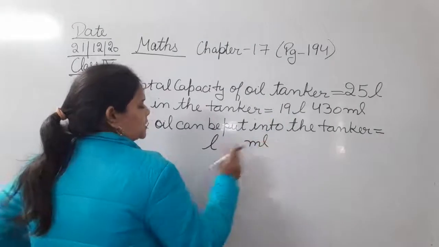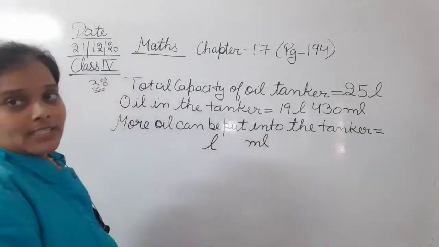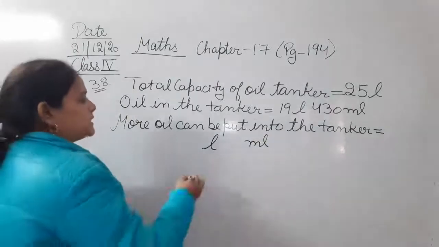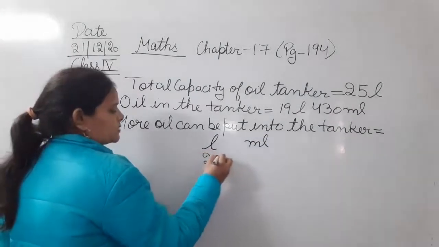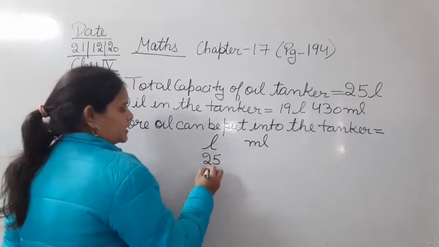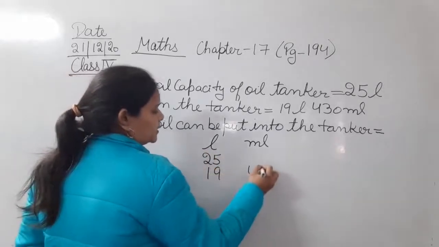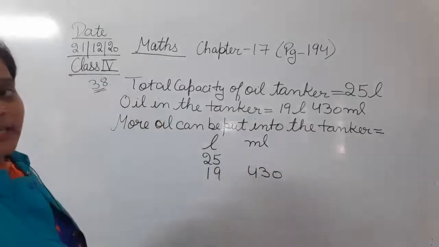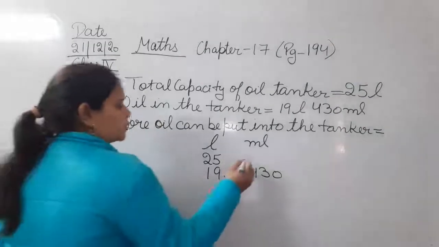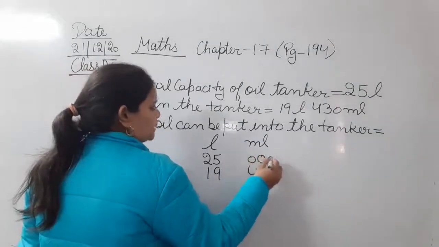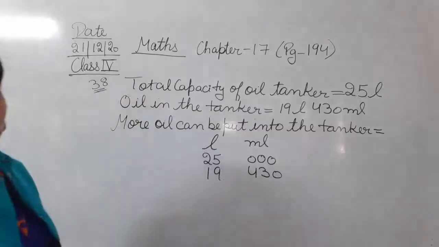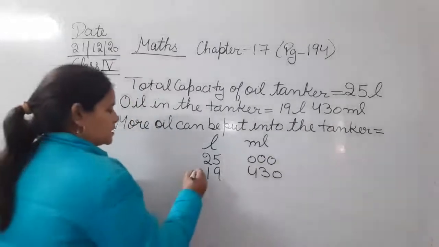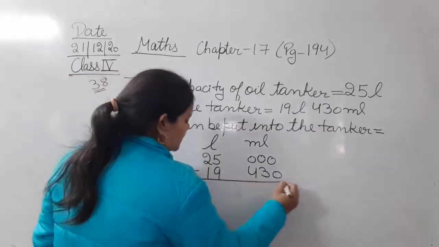Liters and milliliters, always mention the different units like this, that will be easy for you. Here it is 25 liters, and 19 liters 430 milliliters. In 25 there is only liters, nothing in milliliters, so we put 3 zeros here. So it is 25 liters minus 19 liters 430 milliliters. Let's subtract.